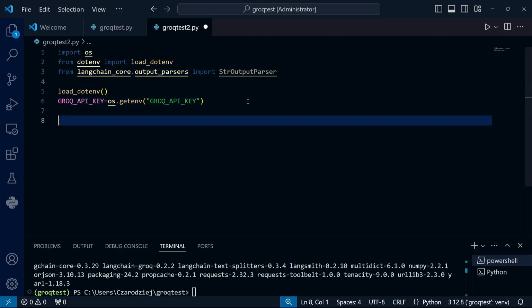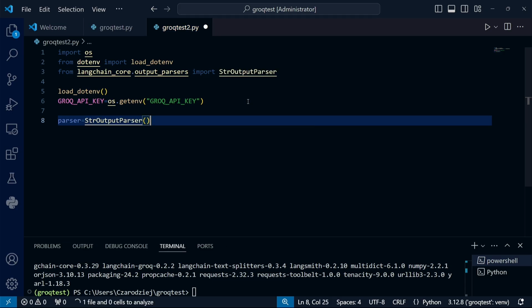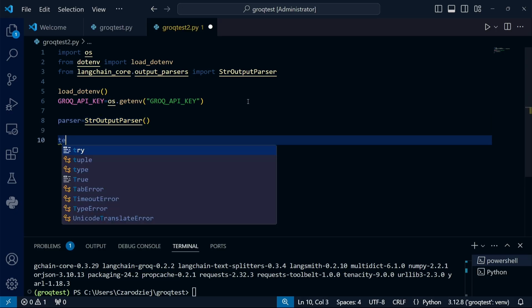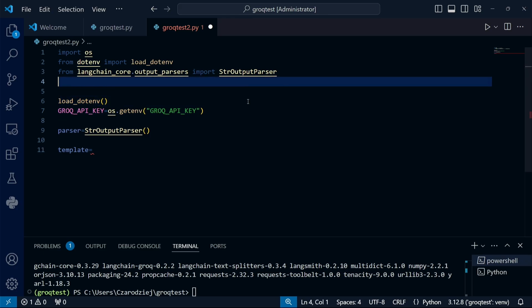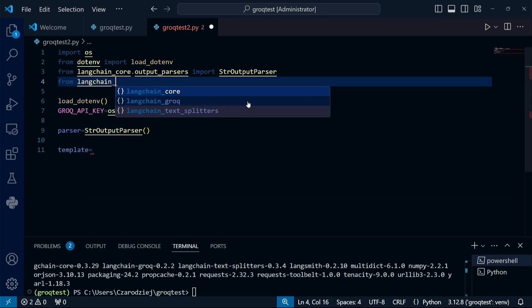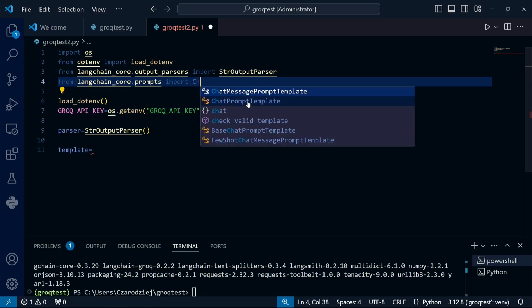String output parser has been imported, so now I can use it in the definition of my parser. For now, it's just a definition. I'll use the parser later. I will define the template because it's very useful. But first I need to import it from LangChain Core prompts. Why from prompts specifically? Because it's a chat prompt template.